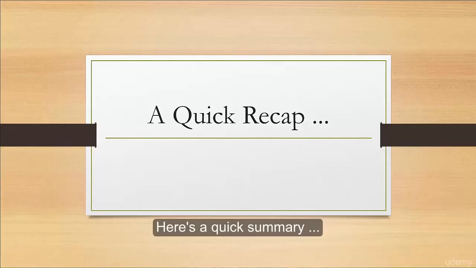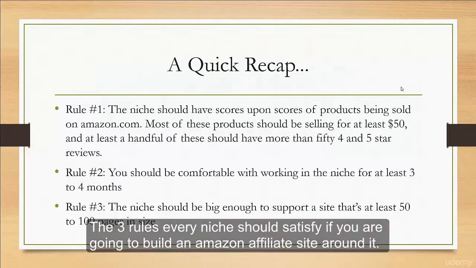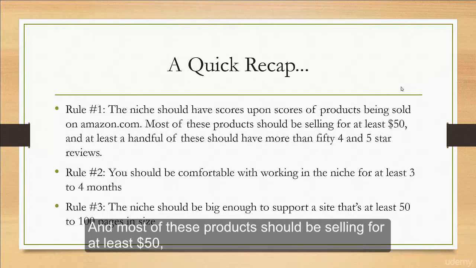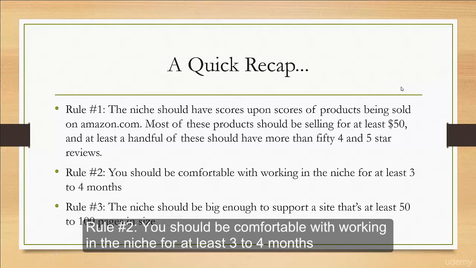Here's a quick summary. In this section, we discussed the 3 rules every niche should satisfy if you are going to build an Amazon affiliate site around it. The first rule: the niche should have scores upon scores of products being sold on Amazon, and most of these products should be selling for at least $50, and at least a handful of these should have more than 50 4 and 5-star reviews.